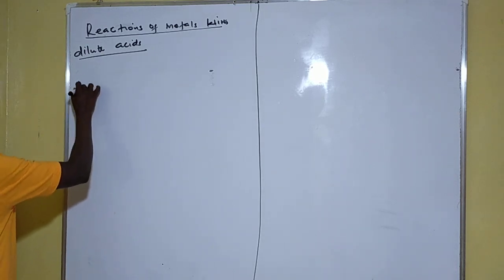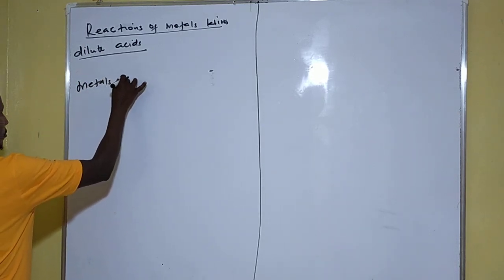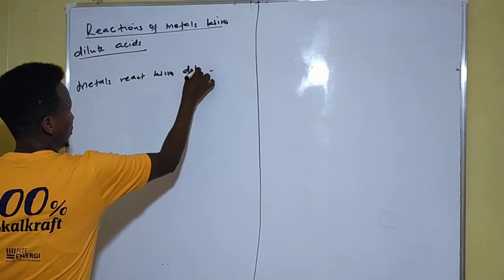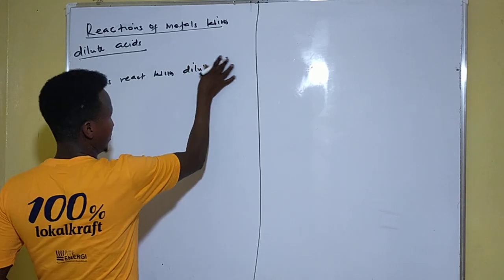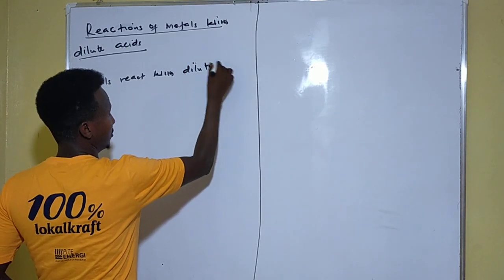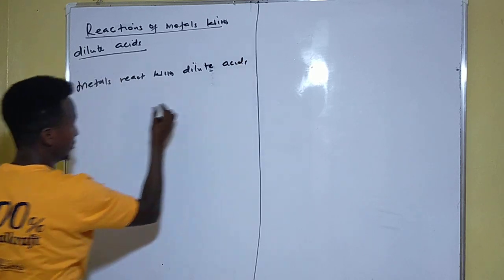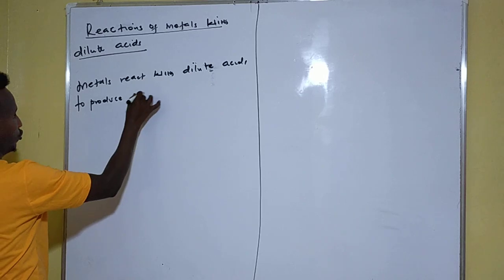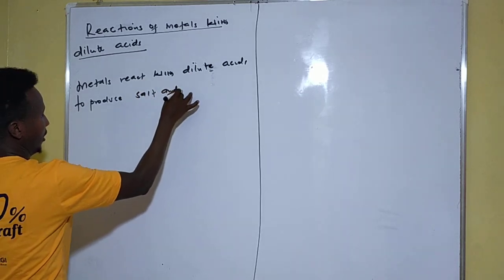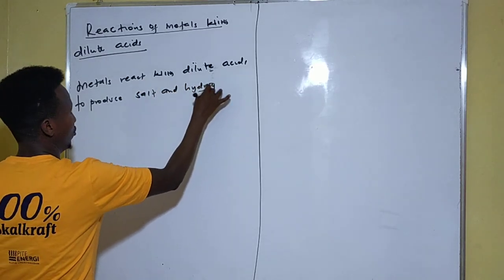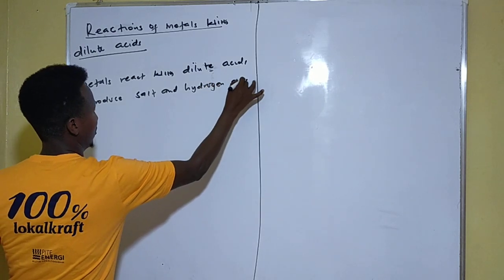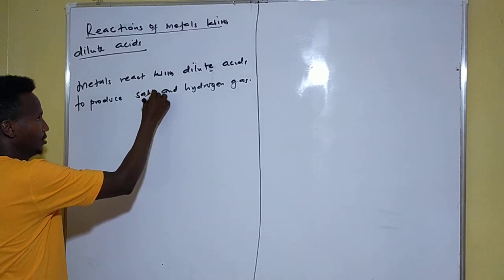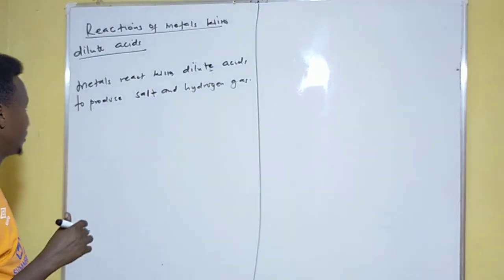Let's say metals react with dilute acids to produce salt and hydrogen gas. To produce salt and hydrogen gas. Look at that. Salt and hydrogen gas.